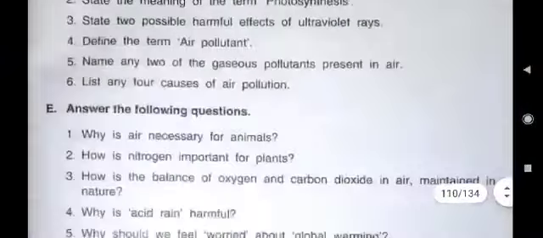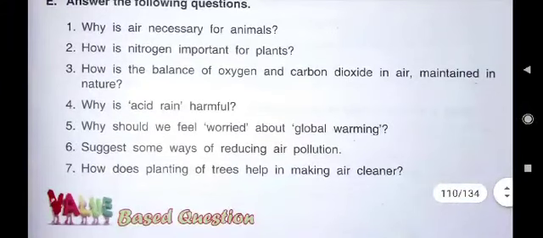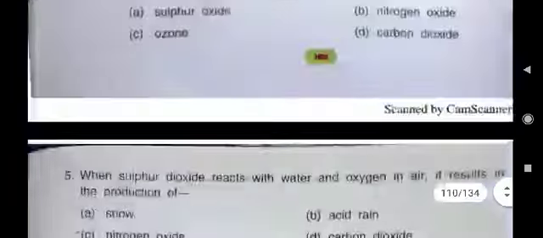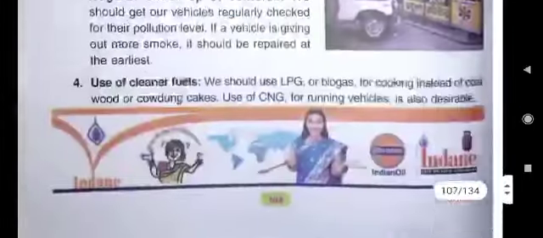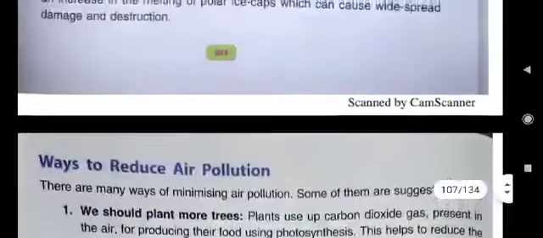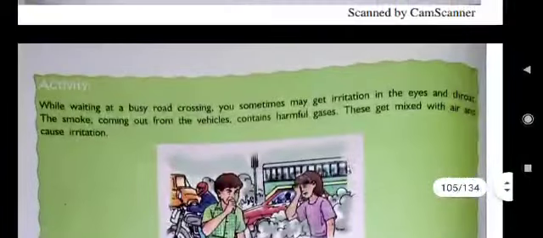And E third question is, here you see, how is the balance of oxygen and carbon dioxide in air maintained in nature? This I have told you children, that we animals and human beings breathe in oxygen gas and we breathe out which gas?